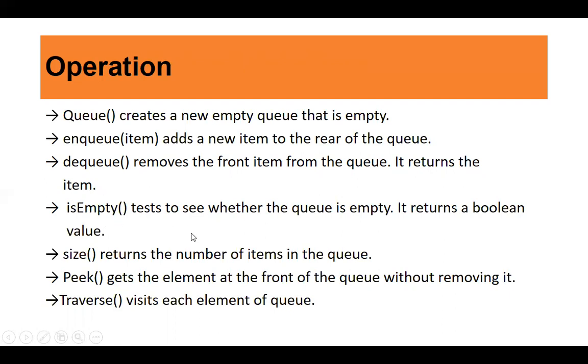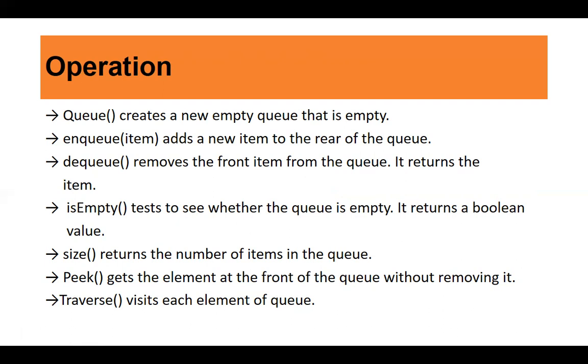IsEmpty tests whether your queue is empty. It always returns a Boolean value, true or false. If the queue is empty, it will return true; if it is not empty, it will return false. Size will return the number of items in the queue. Peek, same as in the stack, gets the element at the front of the queue without removing it. Whichever element front is pointing to, you get a copy of it and the element remains in the queue itself.